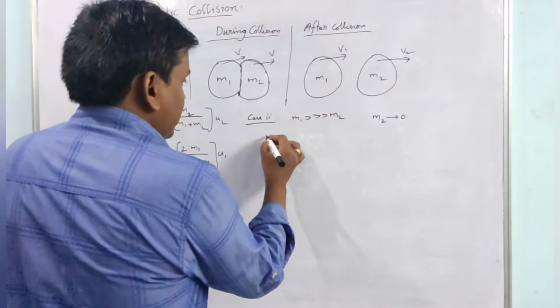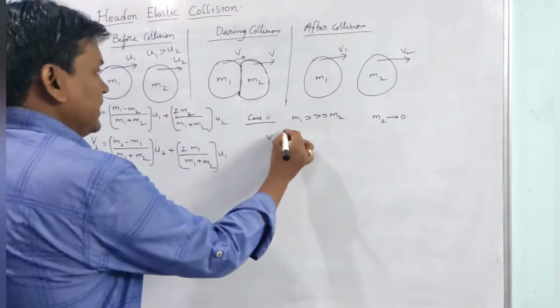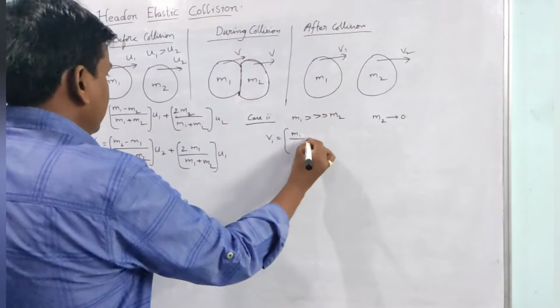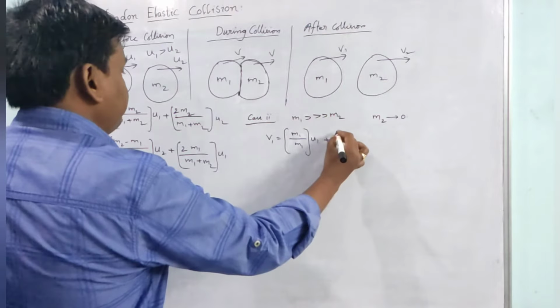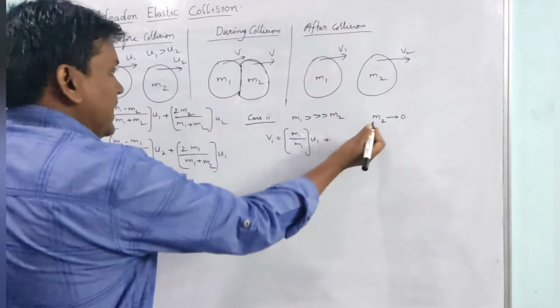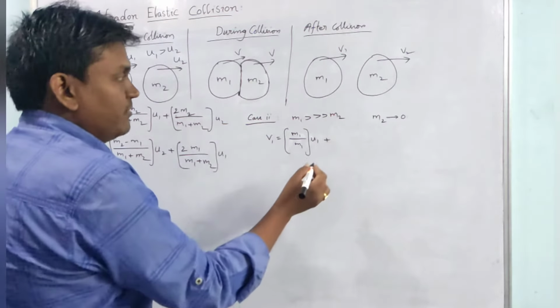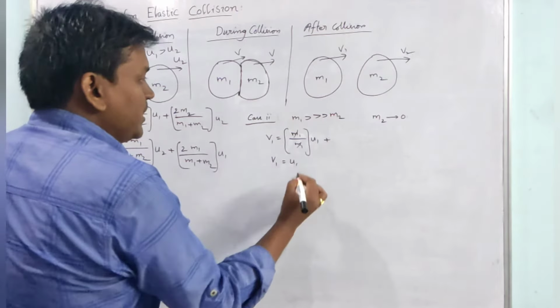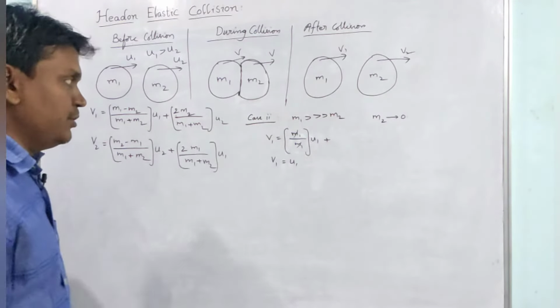So in that situation, v1 will be equal to, as m2 is 0, m1 by m1 into u1 plus, as m2 is 0, this will be 0. So this whole term will become 0, and at that time v1 will be equal to u1.